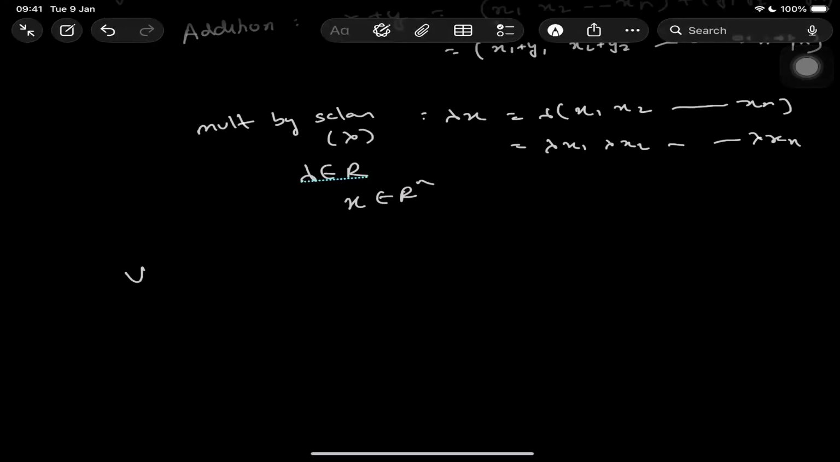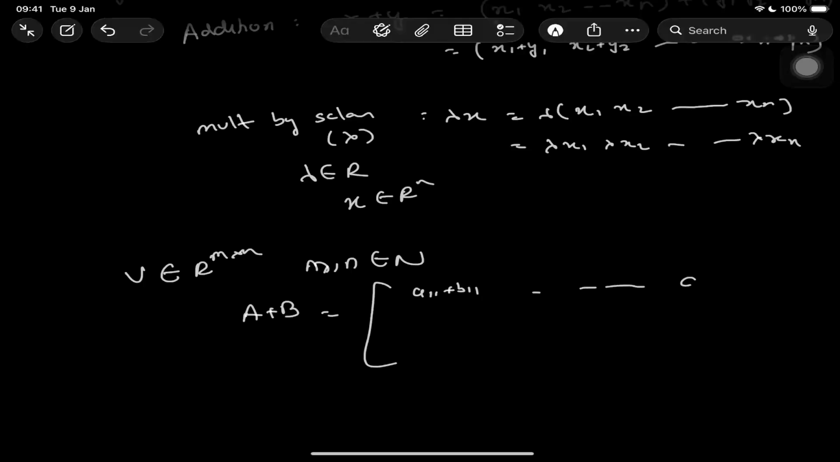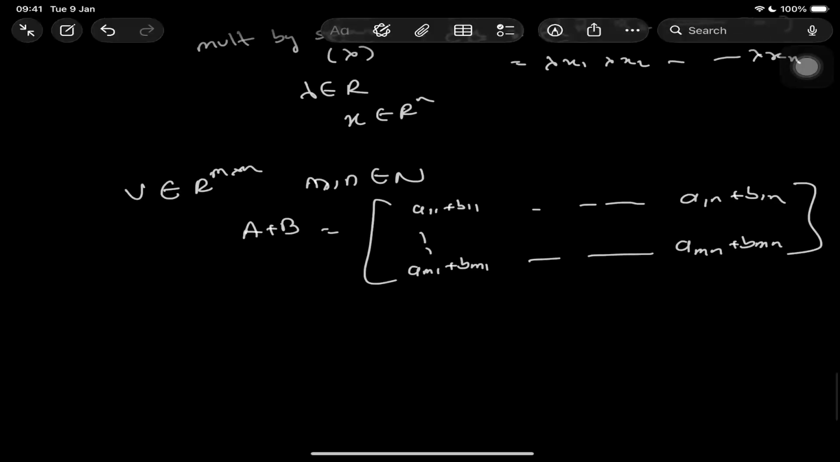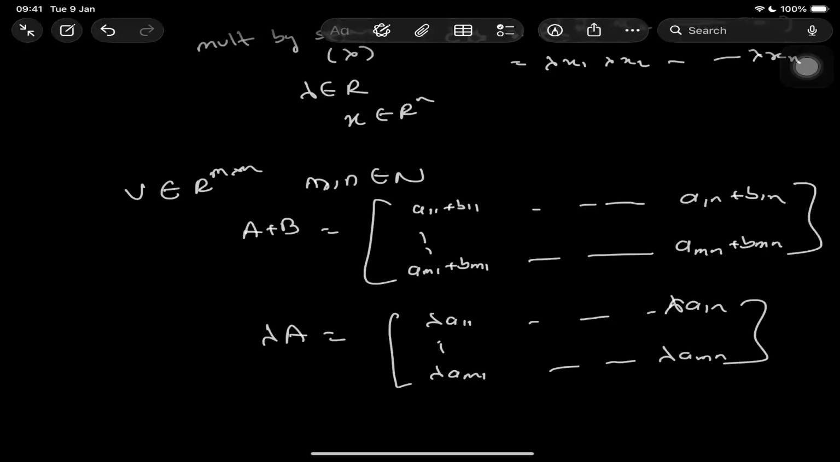And suppose my vector space is m cross n dimensional, where m and n belong to the natural numbers. So in addition, A plus B, what we'll have is a11 plus b11 till a1n plus b1n, down to am1 plus bm1, till amn plus bmn. So it's defined element-wise, and if I do the scaling, what I get is lambda a11 and so on. This is what I'll get after scaling.